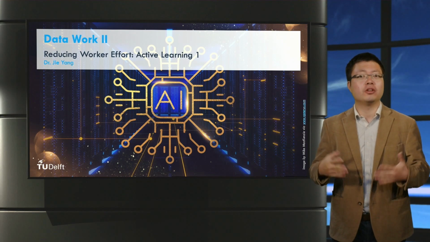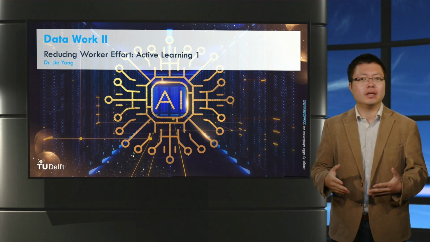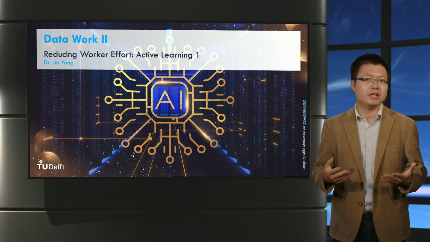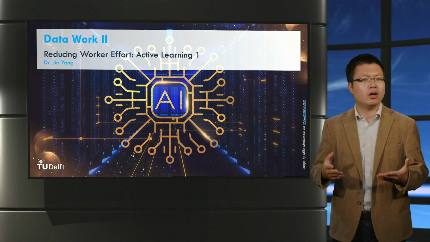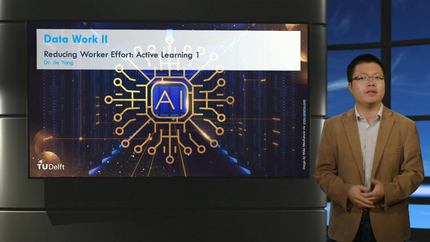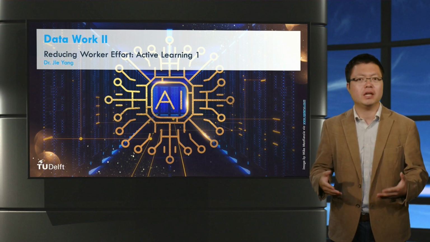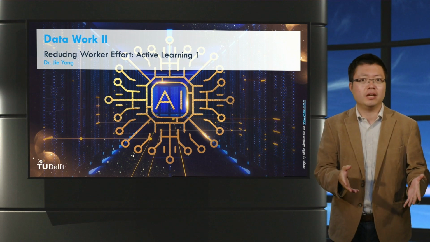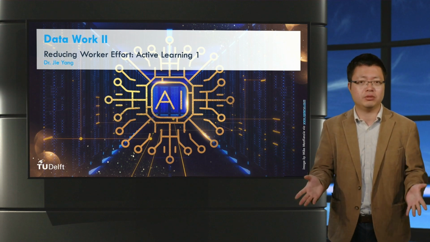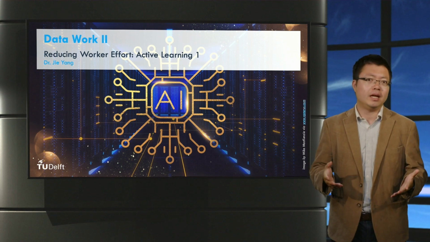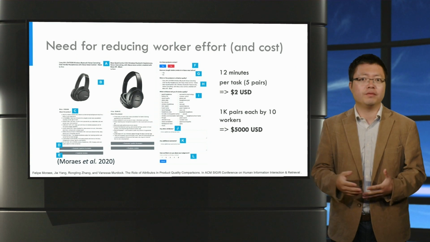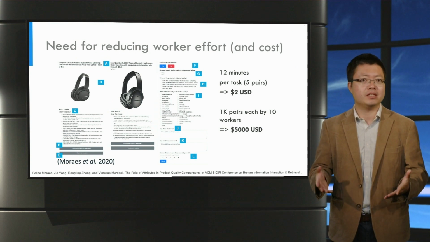Let's discuss an important topic now: how to reduce labeling effort. To train machine learning models, especially deep learning models, we need a lot of training instances, and this can be quite expensive even with crowdsourcing. And this is especially the case if the crowdsourcing task is a complex one. Now let me motivate the problem a bit using a real example, one of the expensive crowdsourcing experiments I have done.